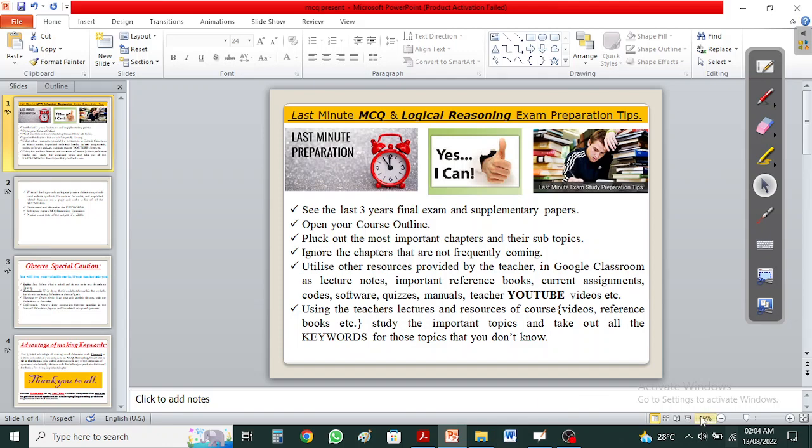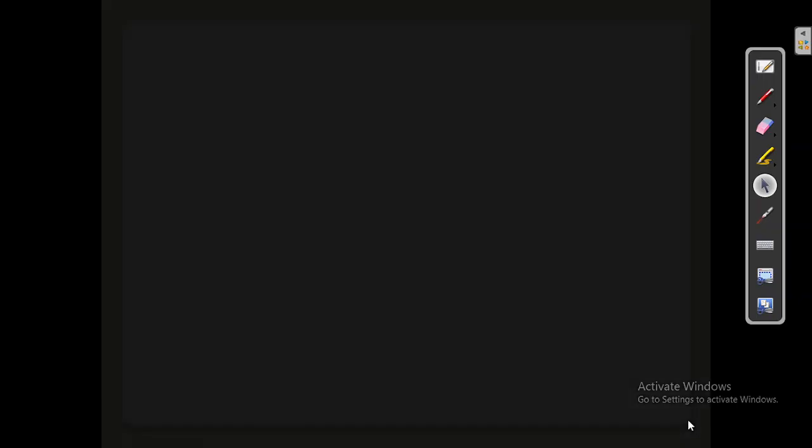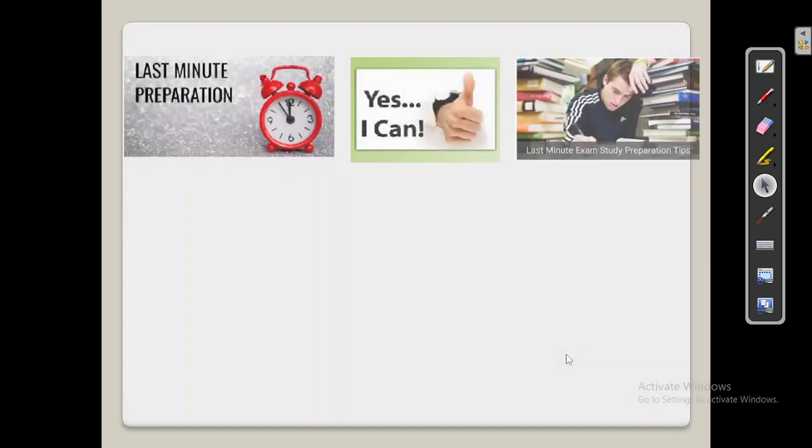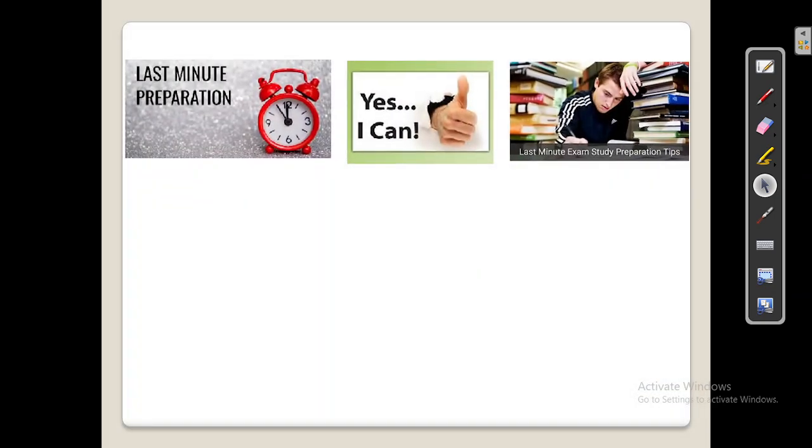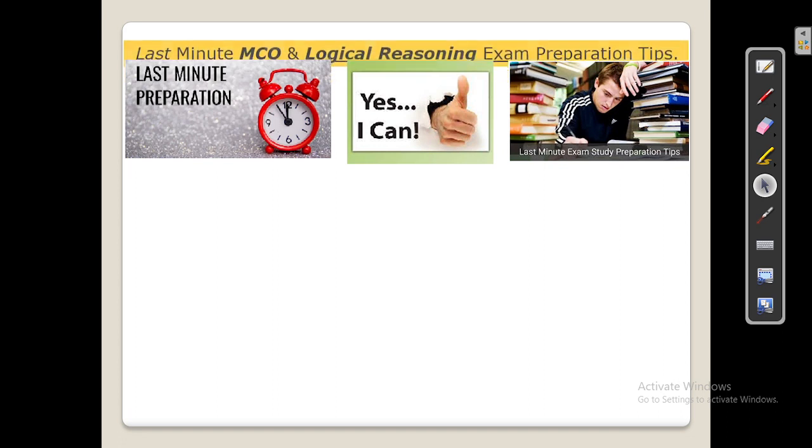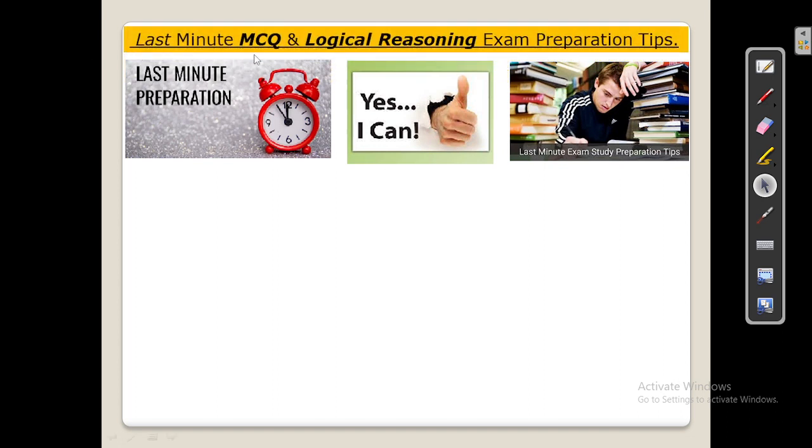All right, Bismillahirrahmanirrahim. Let's go to a very important topic from the exam point of view, and it is last minute multiple choice questions and logical reasoning exam preparation tips. Your exams are very near, and you have to prepare for MCQs, reasonings, fill in the blanks, true false questions.